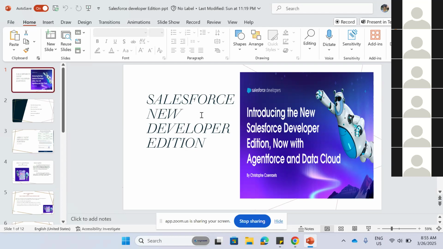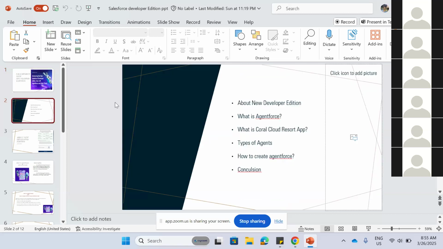Today my topic is the Salesforce new developer edition. In this topic, let's discuss what the new developer edition is that Salesforce has added. Before, there was no introduction of Agent Force and Data Cloud. Now Salesforce has introduced Agent Force and Data Cloud in its development. Let's see what it is. We'll discuss what the new developer edition is, what Agent Force is, the Coral Cloud Resort app, the types of agents, and how to create a sample agent.